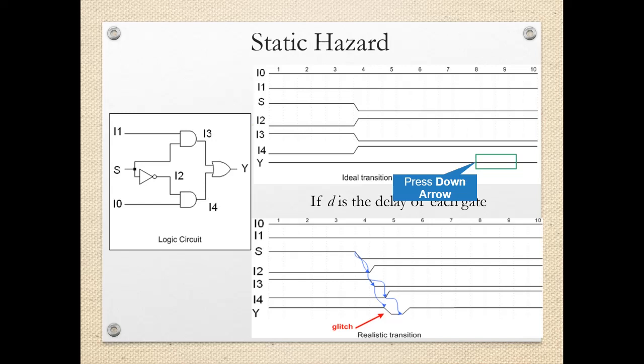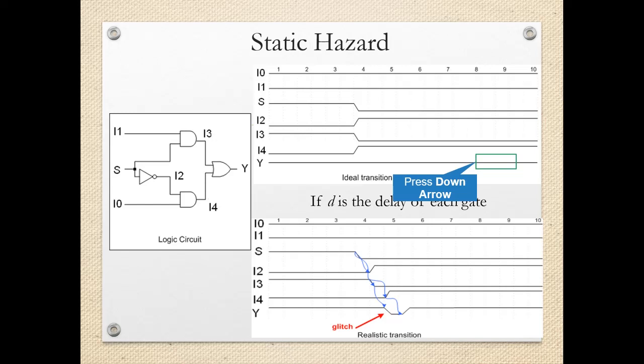For example, suppose the delay through each gate is 1 nanosecond. There is a delay of 1 nanosecond observed here, and then there is a transition in I2. Now I3 is actually the same as S, but as it travels through the AND gate, again there is a delay of 1 nanosecond.